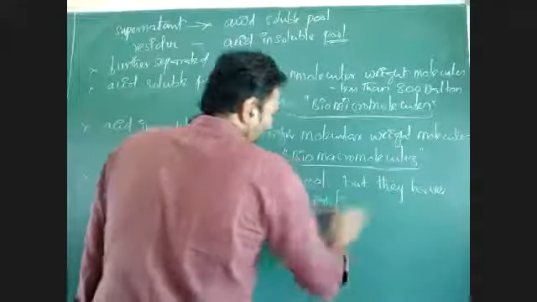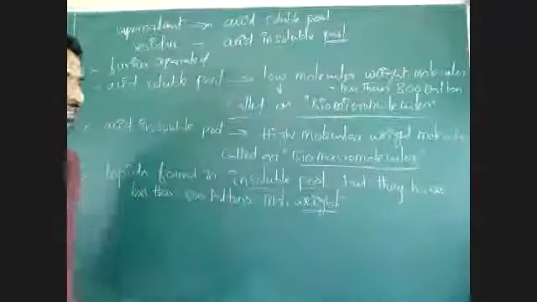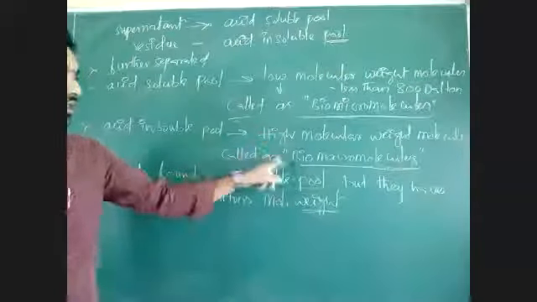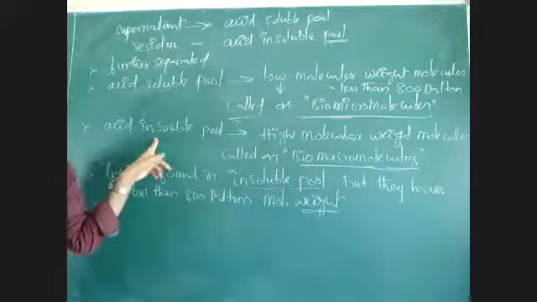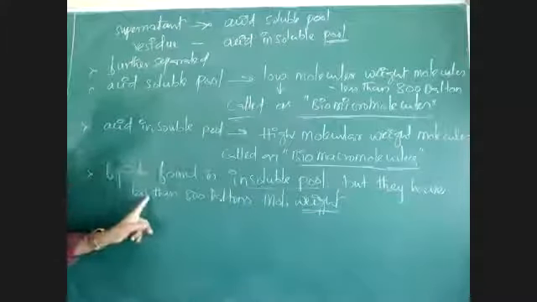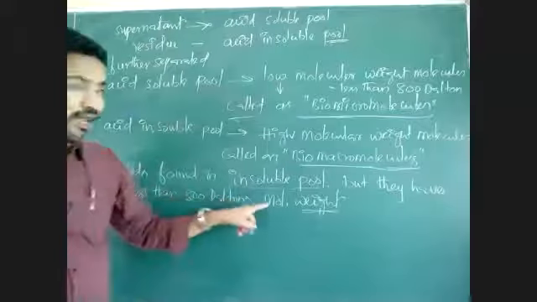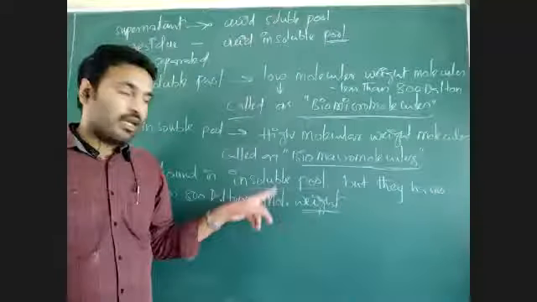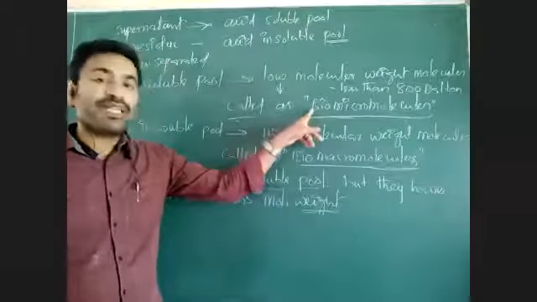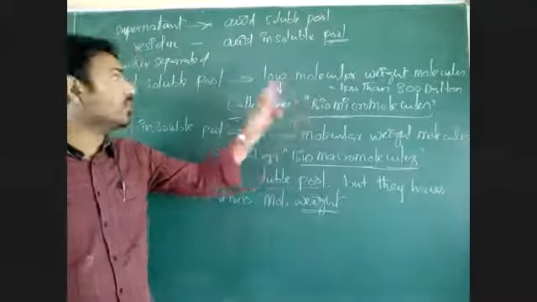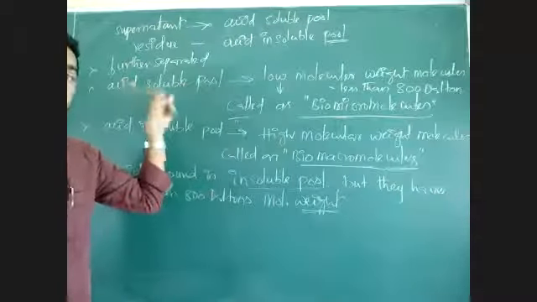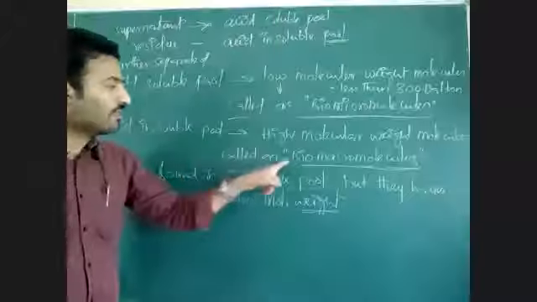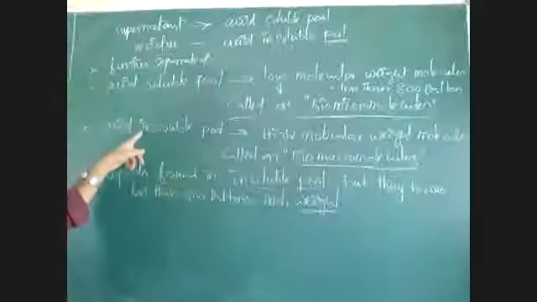If more than 800 Daltons were there, we could consider them biomolecules present in the acid insoluble form. But lipids have less than 800 Daltons, so we call them biomicromolecules, which should be present in the acid soluble pool. But these lipids are present in the acid insoluble pool.